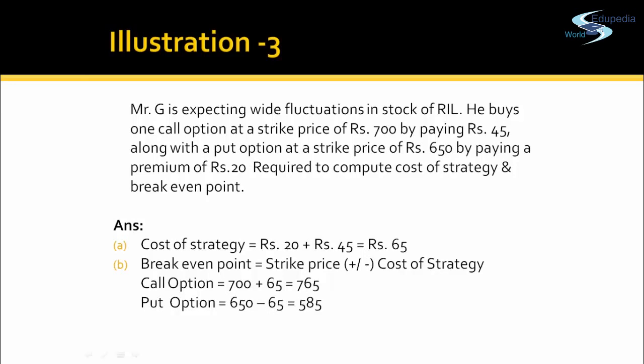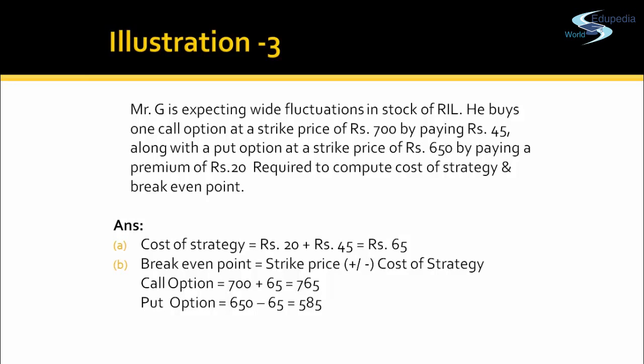Now let's do one more example in which an investor takes both a put and a call option according to its strategy at different strike prices. Mr. G is expecting wide fluctuation in the stock of Reliance. He buys one call option at a strike price of rupees 700 by paying a premium of rupees 45, along with a put option at a strike price of rupees 650 by paying a premium of rupees 20. Now what does that mean? That Mr. G has a right to buy a share at rupees 700 and also has a right to sell a share at rupees 650.